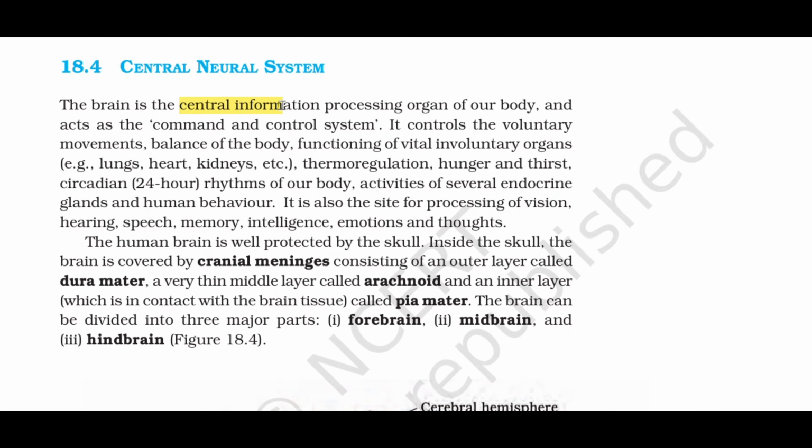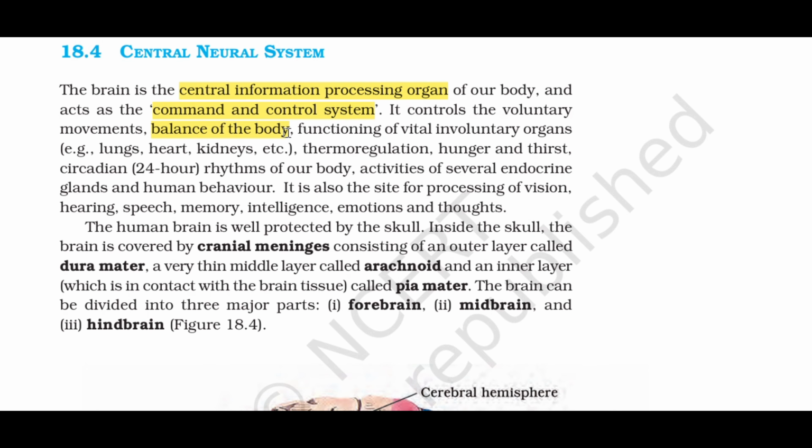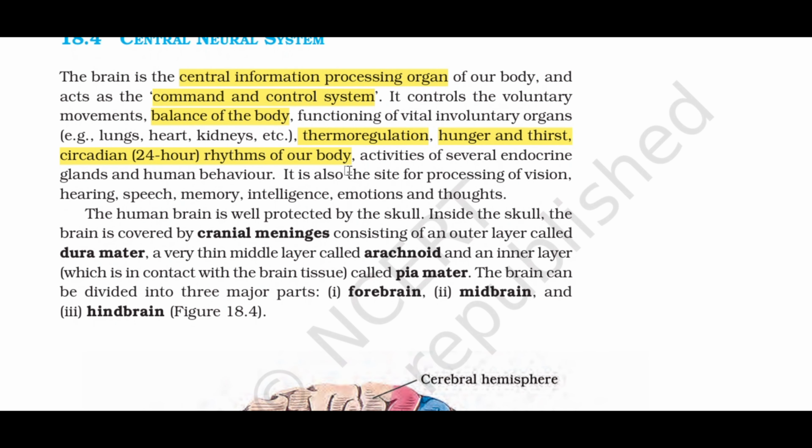Central neural system. The brain is the central information processing organ of our body and acts as the command and control system. It controls the voluntary movements, balance of the body, functioning of vital involuntary organs, for example, lungs, heart, kidneys, etc., thermoregulation, hunger and thirst, circadian, 24-hour rhythms of our body, activities of several endocrine glands and human behavior.